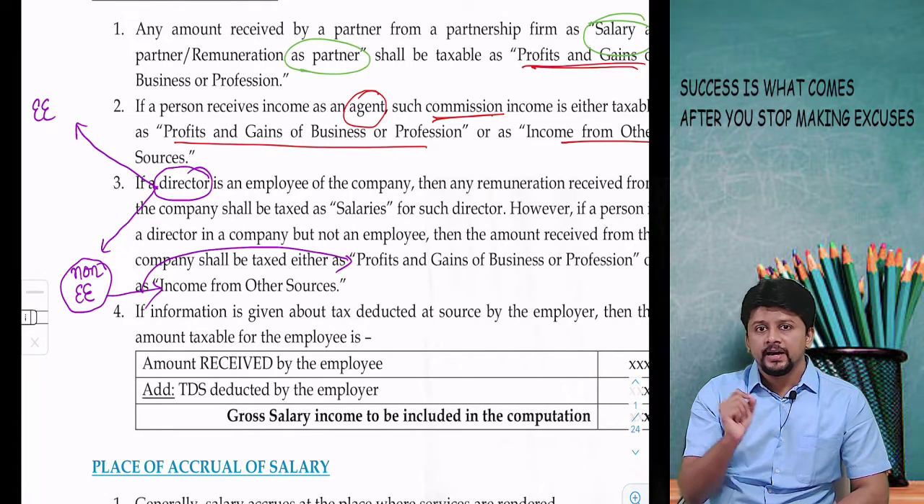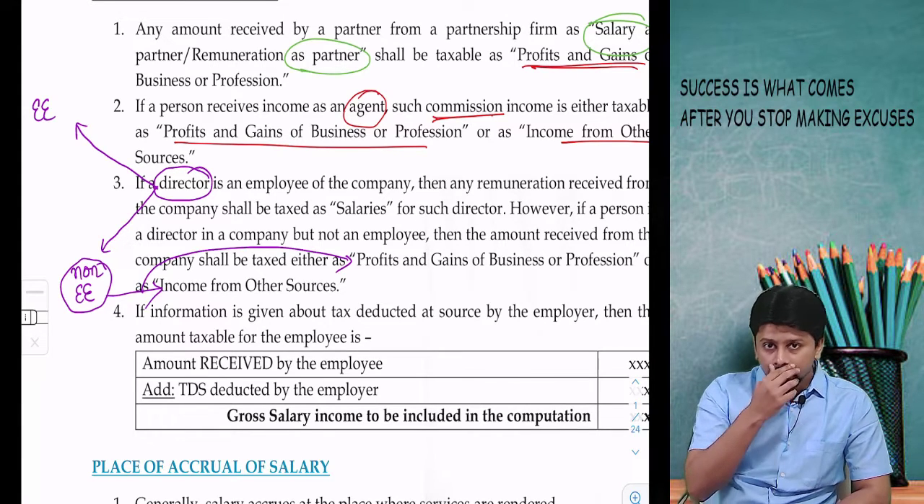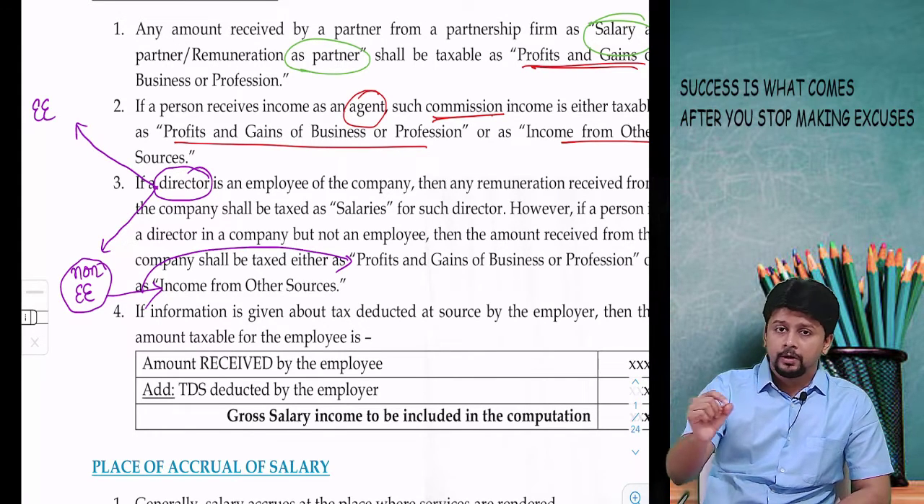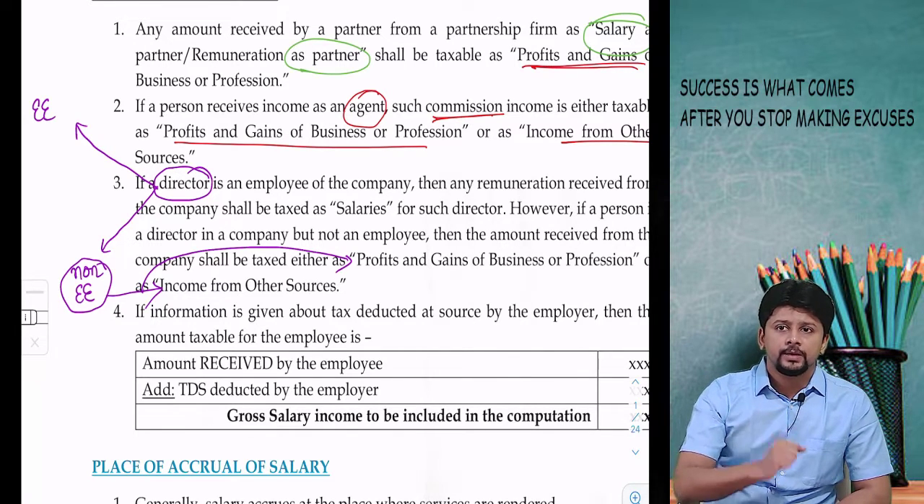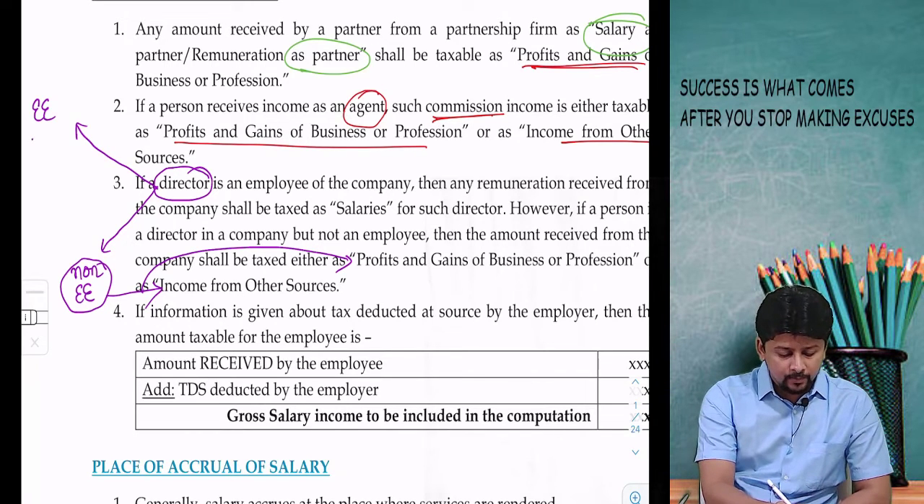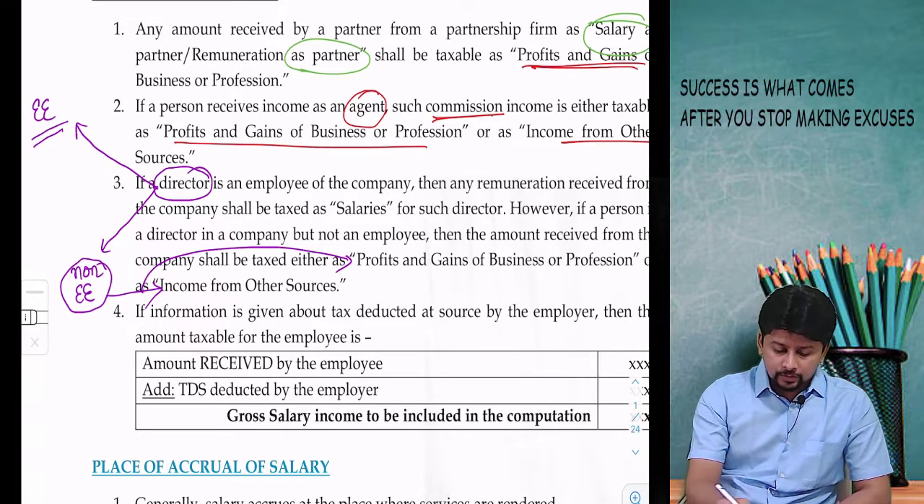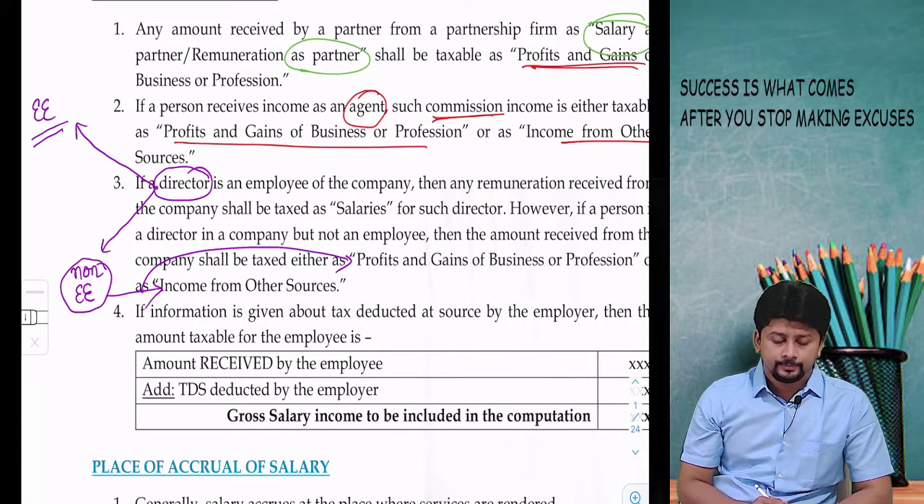But somebody like a managing director, somebody like a whole-time director, a full-time director, who is an employee of the company, who will take decisions for the company, participate in the day-to-day management of the company, that person is definitely an employee of the company. The package given to that director is to be treated as income from salary.